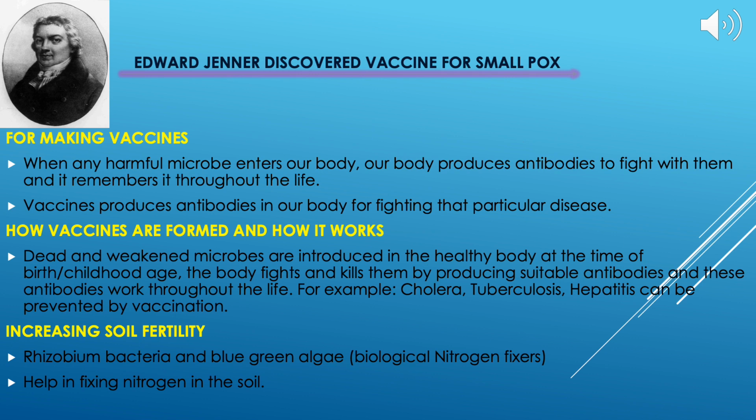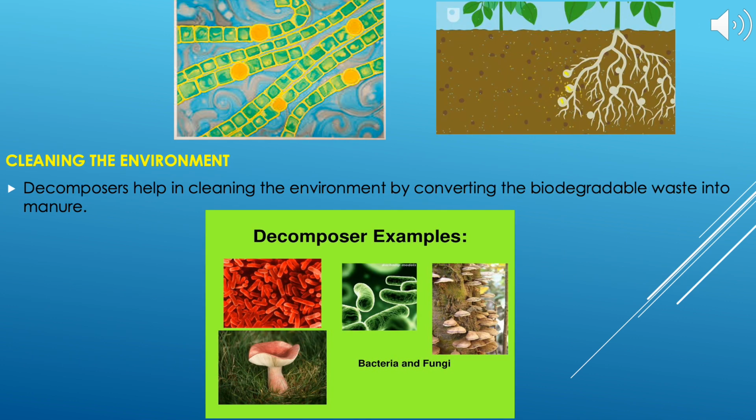Now, the next use of microorganisms is increasing soil fertility. Rhizobium bacteria, you are quite aware of the name, and blue-green algae help in fixing nitrogen in the soil in the form of nitrate, which is easily soluble in water and can be taken up by plants easily. Here are some examples like blue-green algae, and you are seeing a leguminous plant over here in which the root nodules are present where this rhizobium bacteria is found.